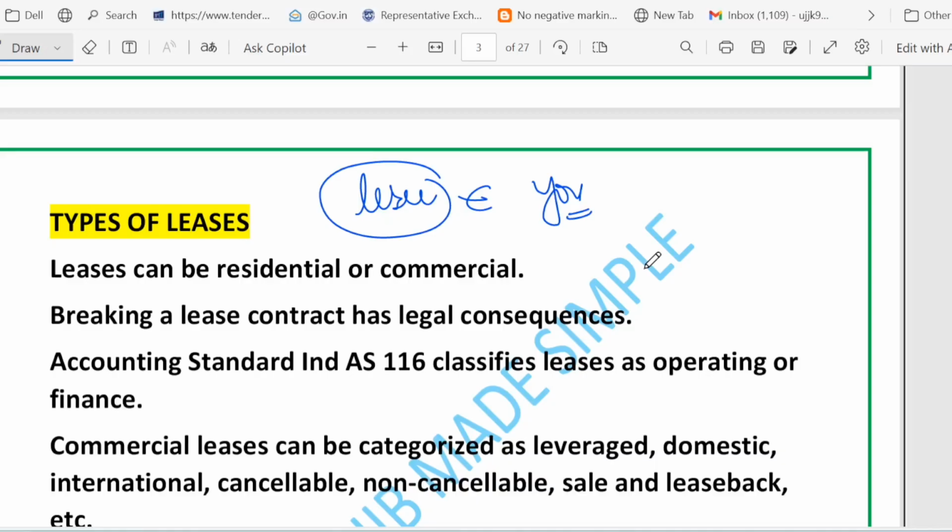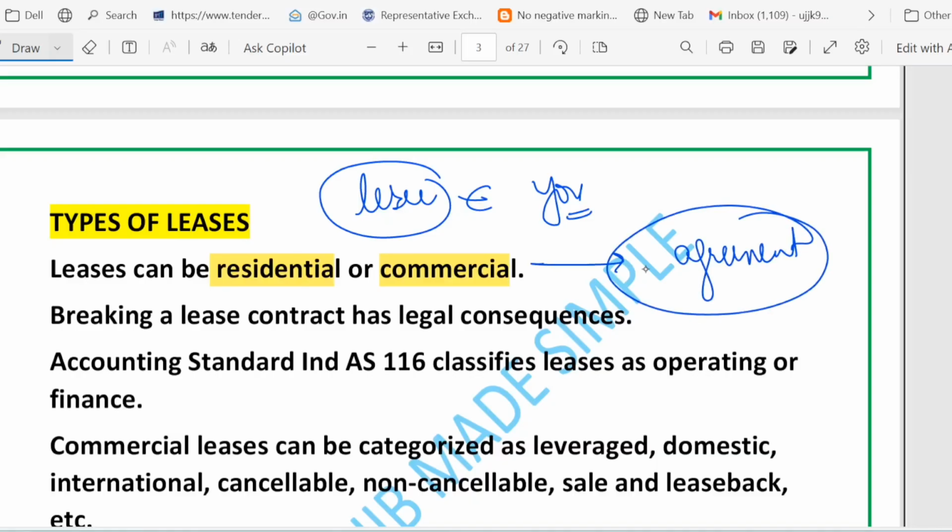Now let's talk about the types of leases that we have. So basically, lease may be residential, which means home based, right? Or lease can be commercial, which means business use. Breaking a lease can have legal consequences, so since it has legal consequences, the agreement must be followed.